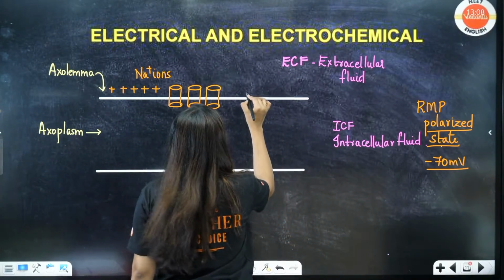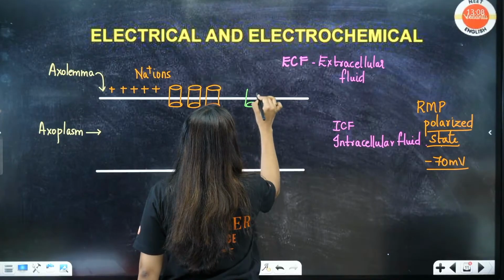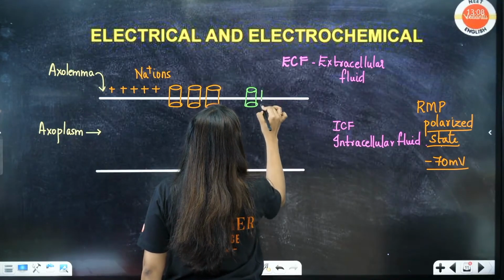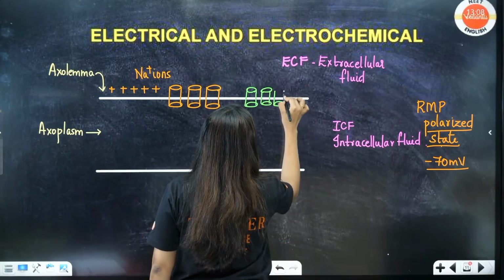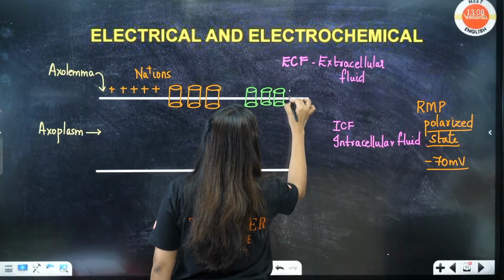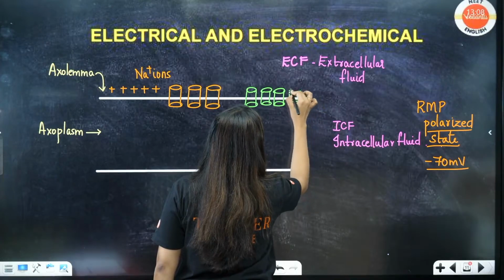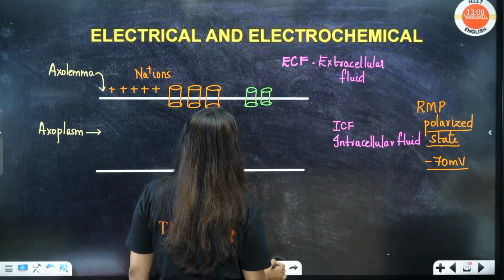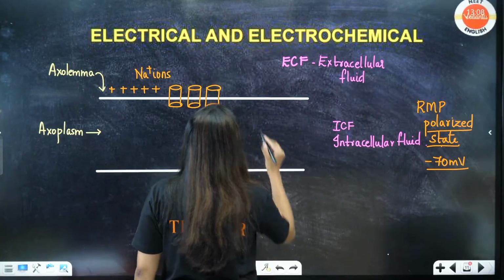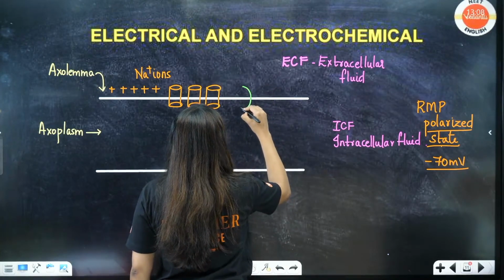The same way they are also going to have potassium channels. You can draw it like this or in another way as well. I'll draw potassium channels like this.